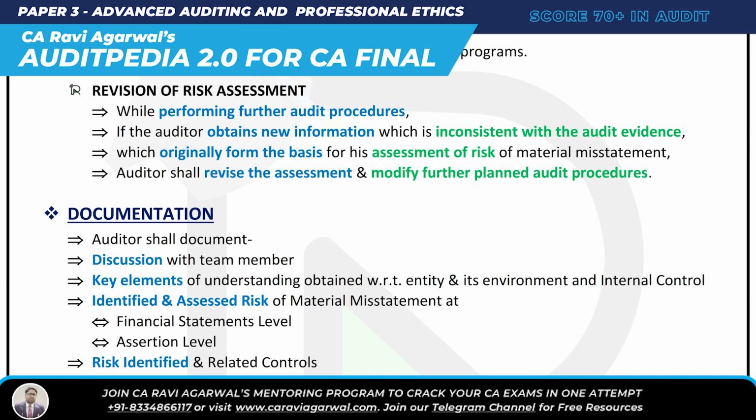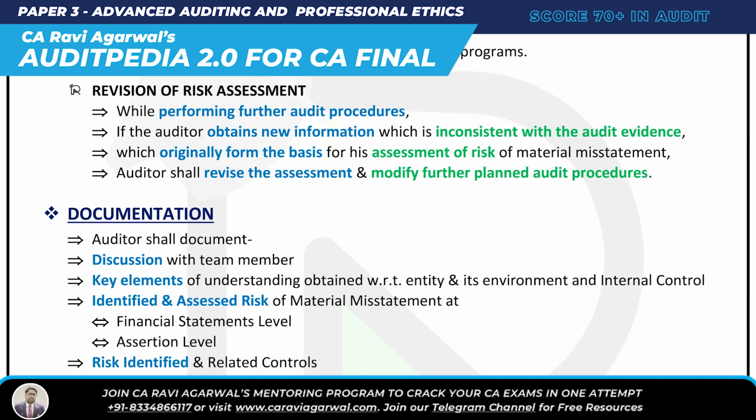One is documentation. Documentation is so simple. What will you document here? Discussion with team members. Key elements of understanding obtained. Whatever understanding you obtain with respect to the entity and its environment and internal control, you document that also. The identified and assessed risks of material misstatement at the financial statement level and assertion level, and the risks identified and related controls. So what all are you going to document? Whatever we have studied till now. Discussion with team members.